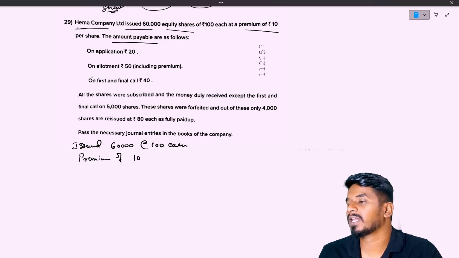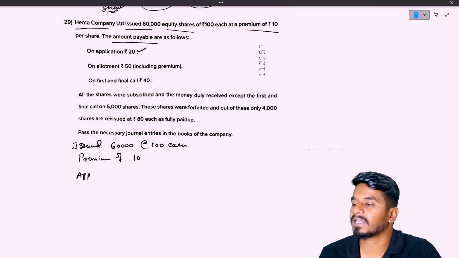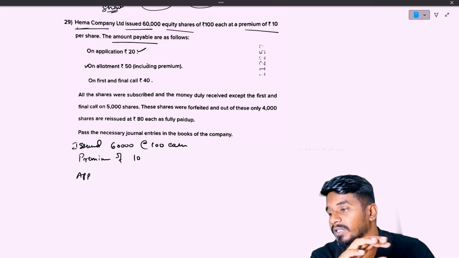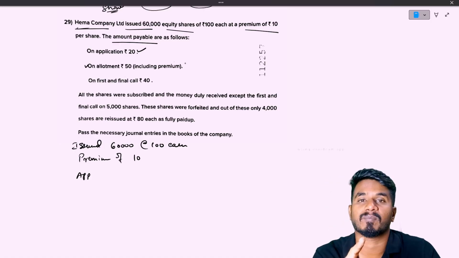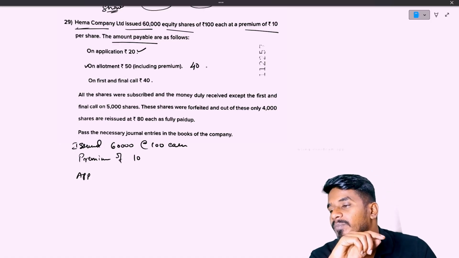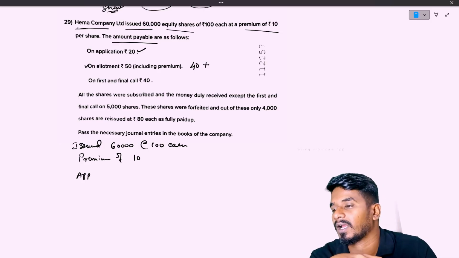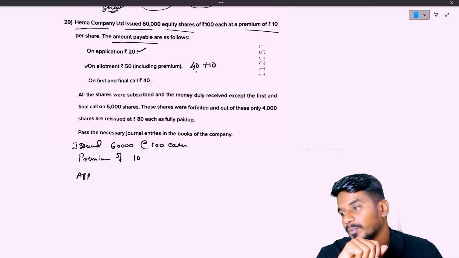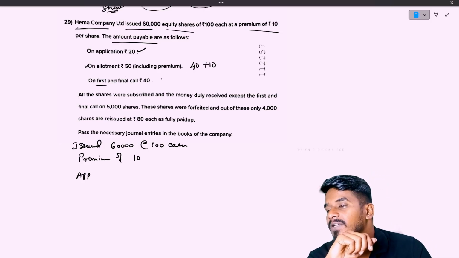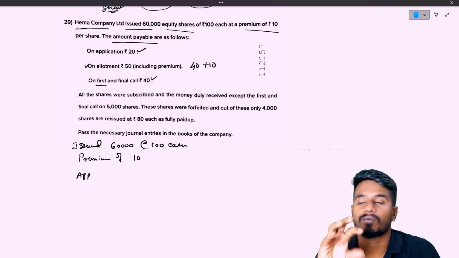Right, the amount payable as follows. On application, we need to receive 20 rupees, and on allotment, we need to receive 50 rupees along with premium, which means 40 rupees is the allotment amount and 10 rupees is the premium amount. Right. And on first and final call, we need to receive 40.